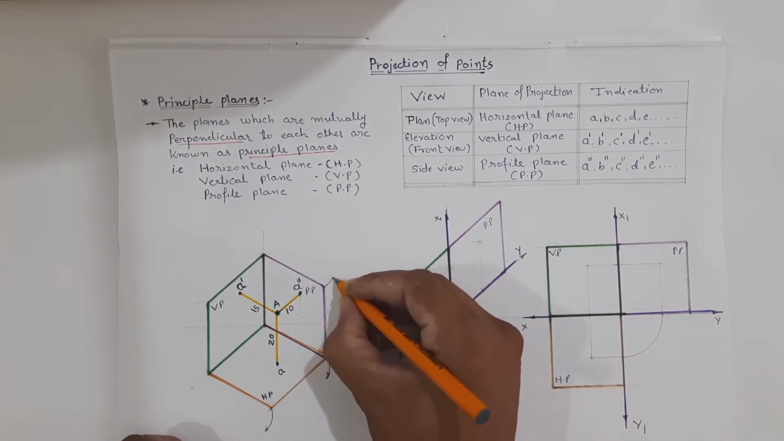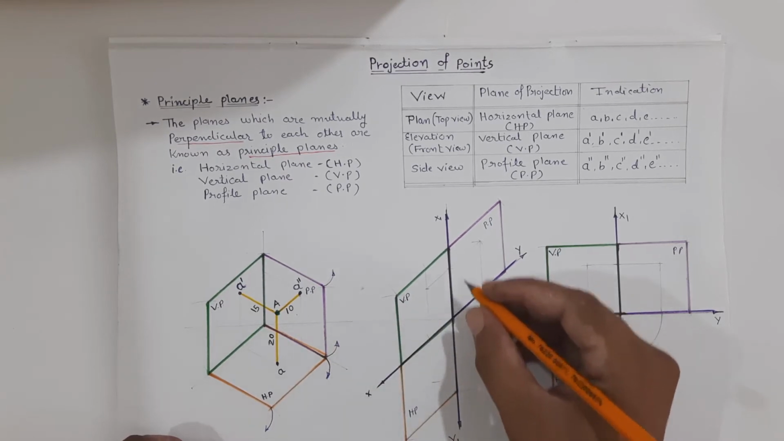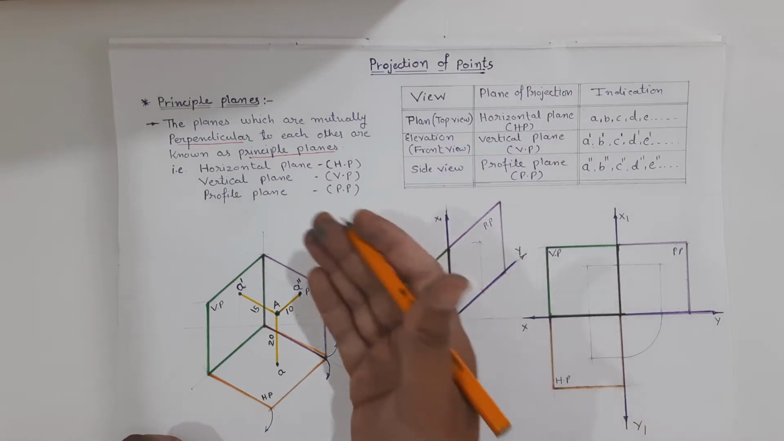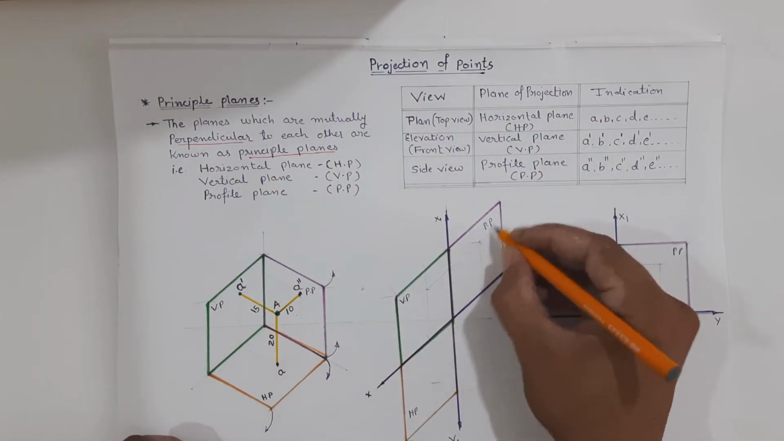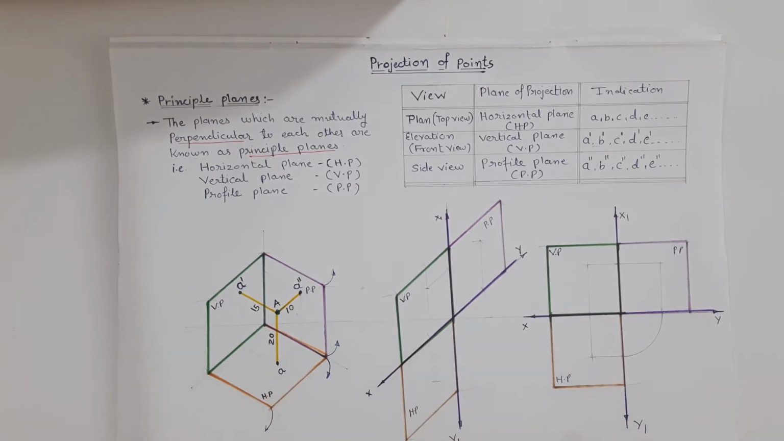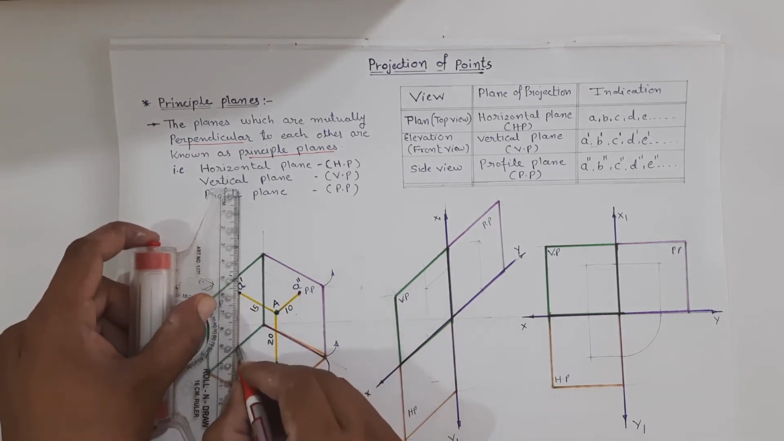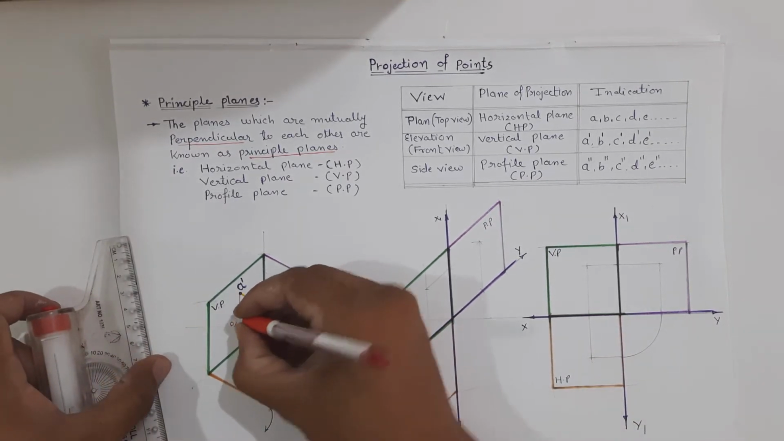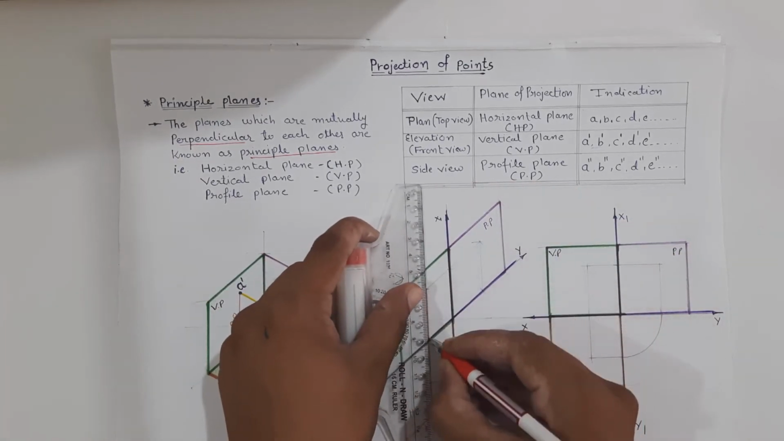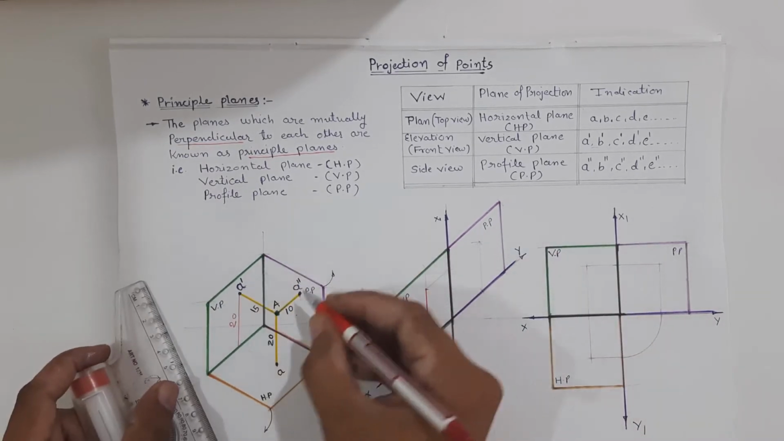And we have to rotate the profile plane 90 degree in the anti-clockwise direction. So after rotating the profile plane 90 degree in the anti-clockwise direction, we will get the profile plane over here. Now if you want to draw the plan, elevation and the side view over here, so the elevation will be 20 mm above XY line. So we will get the elevation over here 20 mm above XY line, and it is 10 mm away from